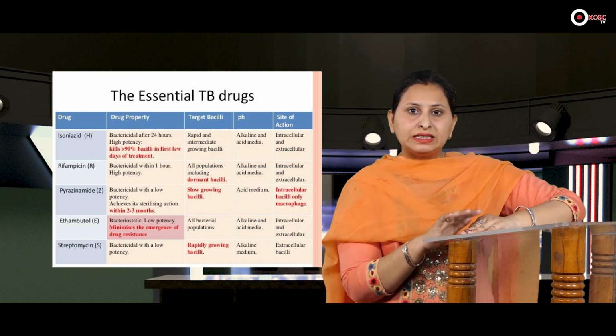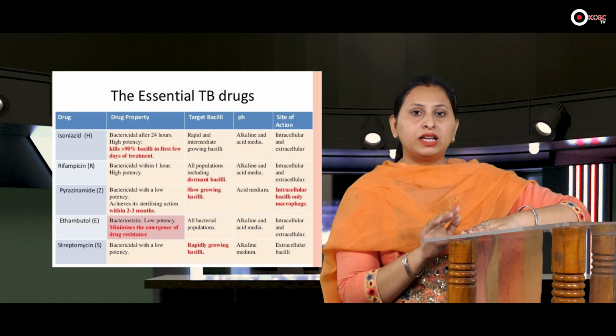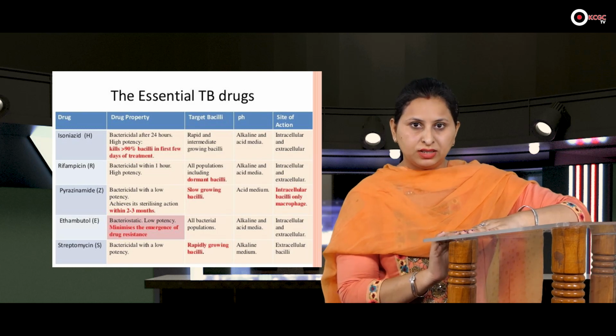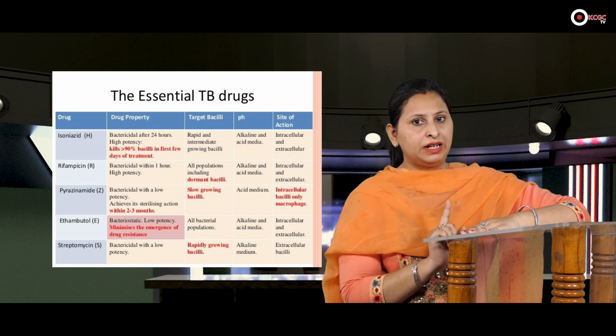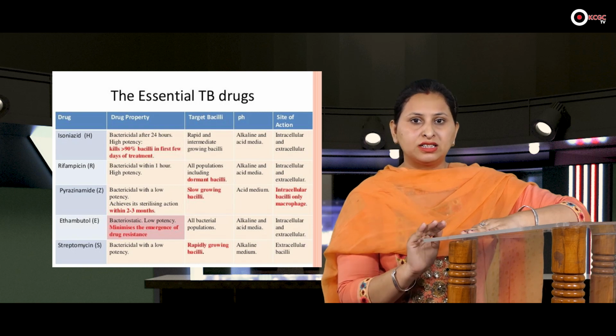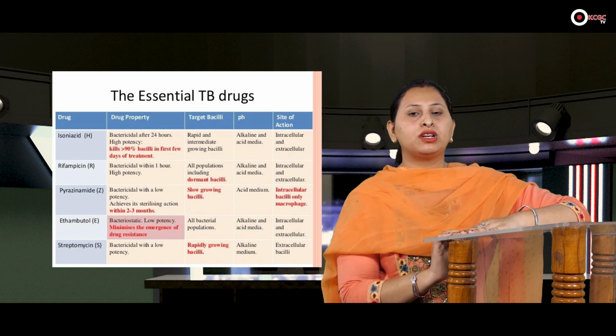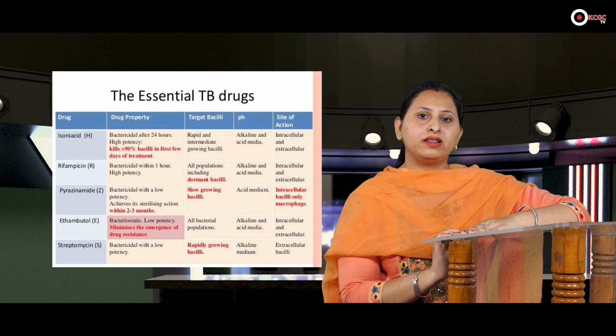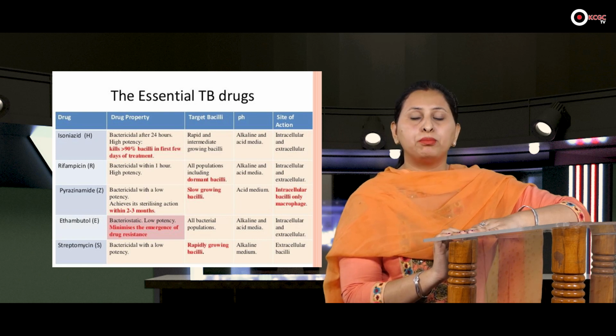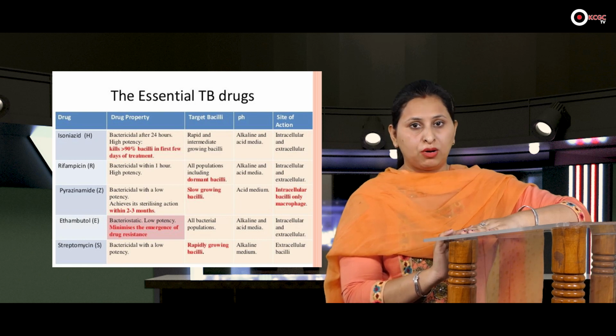So, in the intensive phase, that is of 2 months, we will give isoniazid, rifampicin, ethambutol and pyrazinamide. These 4 drugs we give in the 2 months of the intensive phase. And next, we are left with 4 months, that is the continuation phase. In that we give 3 drugs: isoniazid, rifampicin and ethambutol. We have to tell the patient that these drugs have many kinds of side effects, so she should not be worried about that.